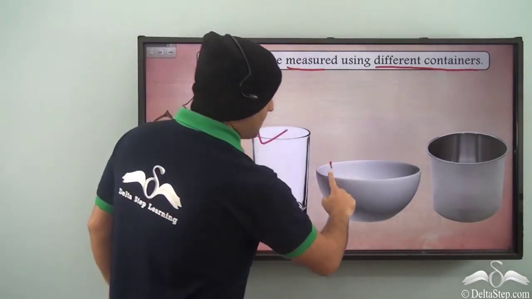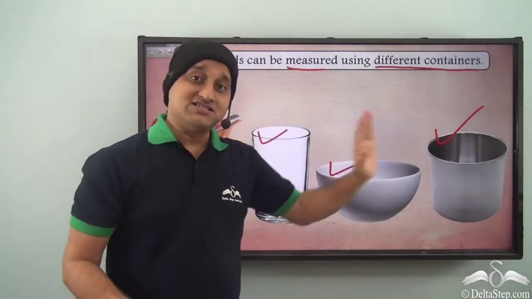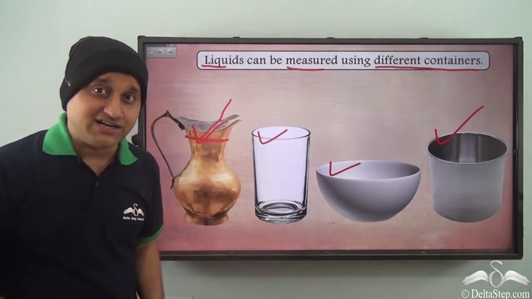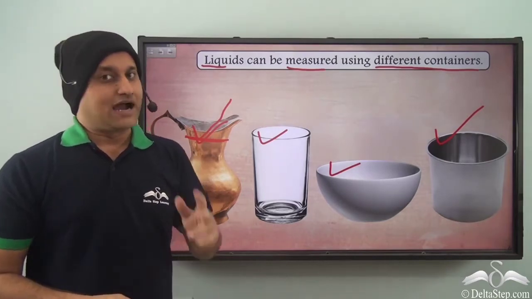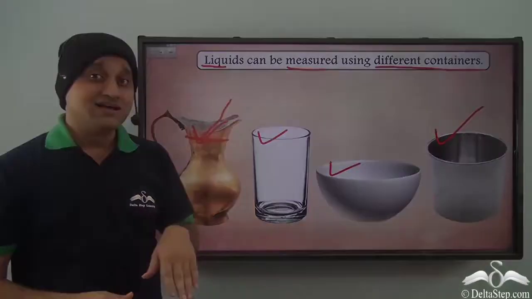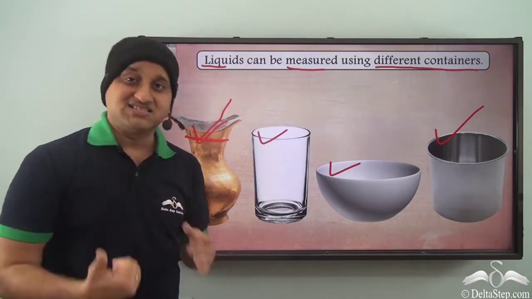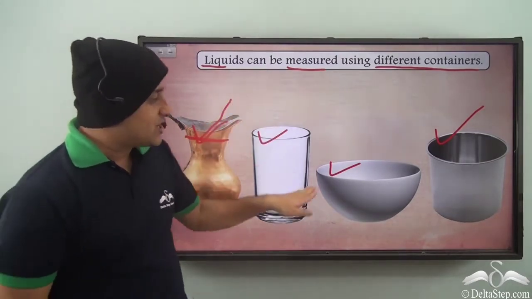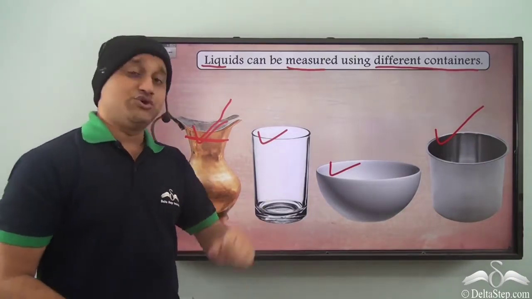Similarly, you can use a glass, a bowl, or even a different type of container. Only when you measure the liquid using any of these containers will you have a fixed amount of liquid, the amount which you require. Otherwise, you will face the same problem which Shuman's family was facing. Sometimes the milk was more than what they required and sometimes it was less, because they were not measuring it. So for measuring, you can use any of these containers so you can have the right volume of the liquid which you require.